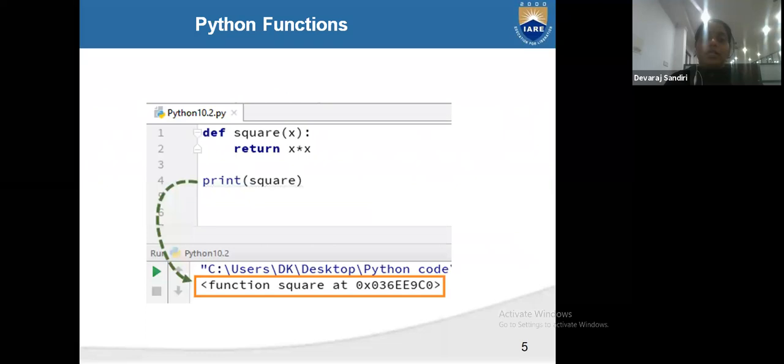See here, def square of x, return x into x, print square. There will be no argument, because here the argument is given, but in the return there is no value given. So the function square has no value given. Where is the square? It is the place where the value is stored. Print square means the place where it has been stored.